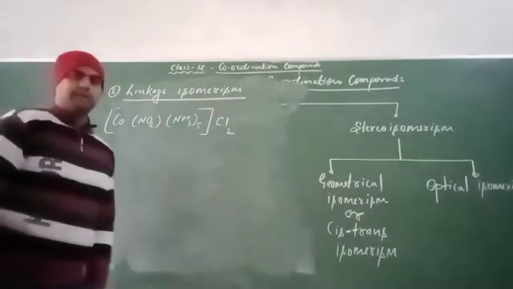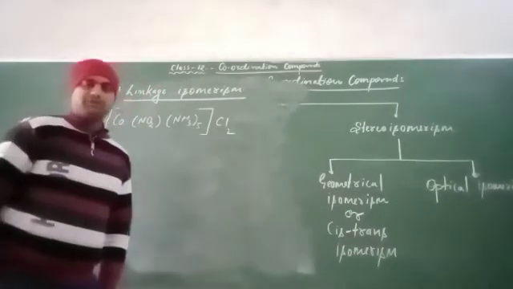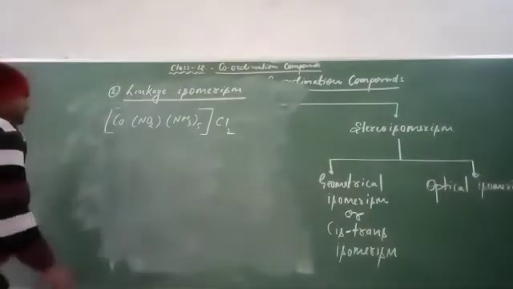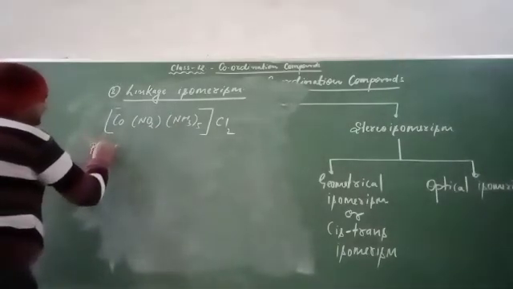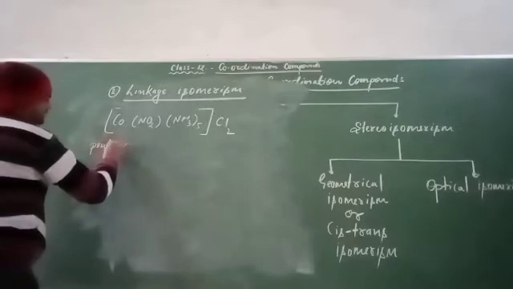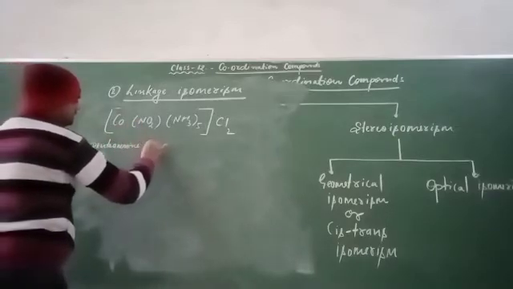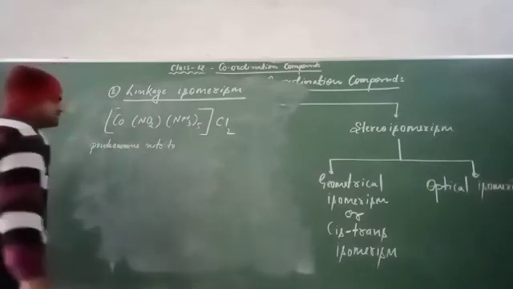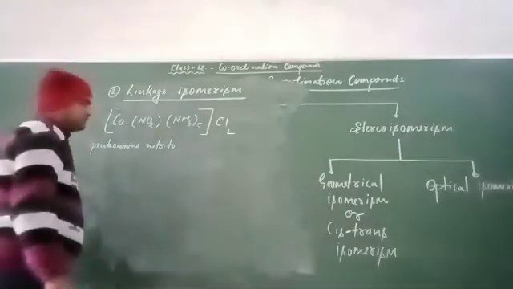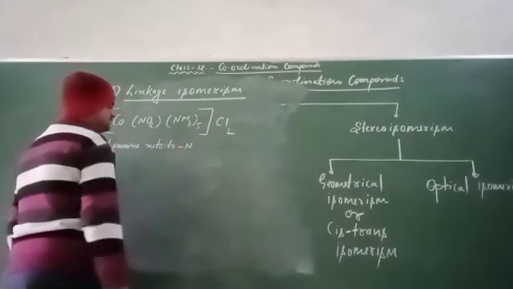What will be the name of this compound? First of all, we will write the IUPAC name. The name is pentaammine nitrito-N cobalt(III) chloride, because the negative ligand is nitrite ion.